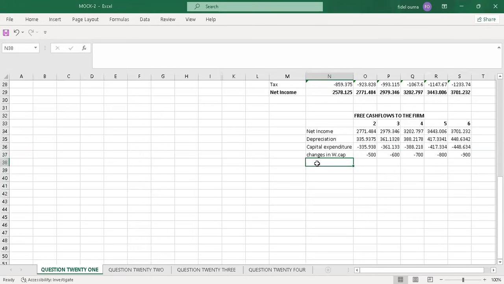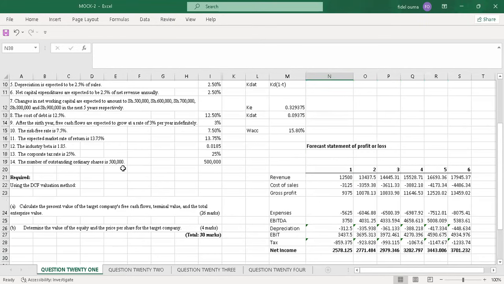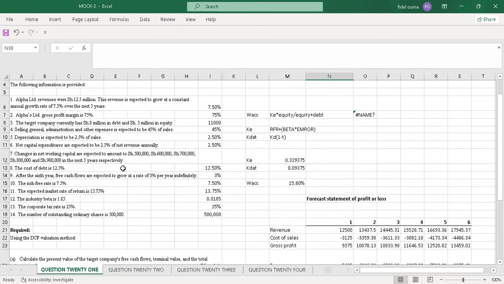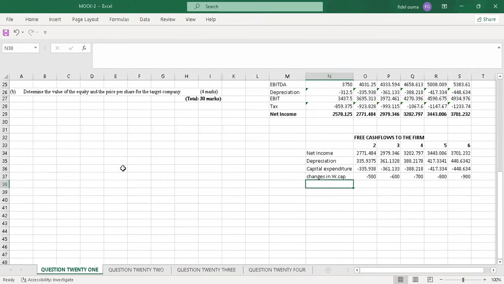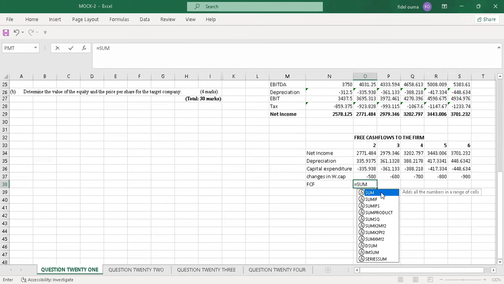So after that, we'll have the other assets. Was there any other asset which you are given? You have to check the question. No, there was no other assets, there were no additional assets. So with that, we'll be able to calculate what we call the free cash flow. So I'll say here FCF, the free cash flow will be equals to, so I just say equals to sum, just sum this.